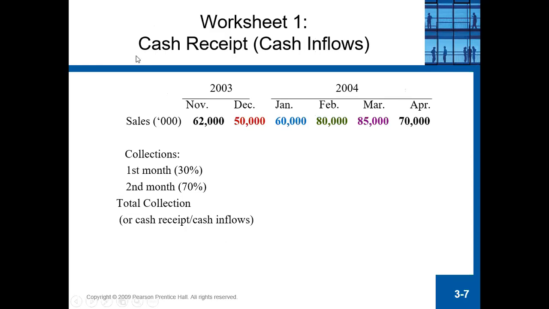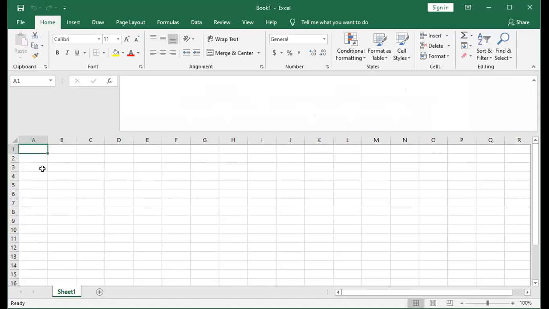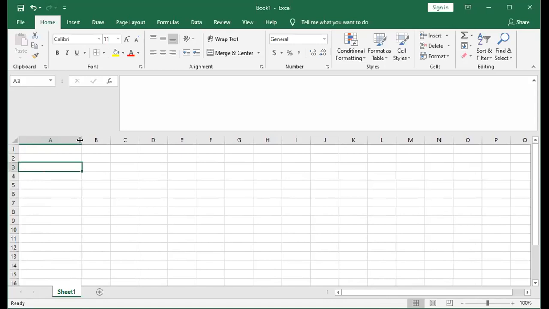So I show you using Excel. It's better, but I don't want you to answer in Excel. In exam, I don't want you to answer in Excel. I want you to come up with handwriting. Okay, why do I want you to do handwriting? Because I want to reduce the probability of copy paste. Okay, you just submit your friend's answer. So I don't want it to happen. So in exam, you have to do it in handwriting. All right, so it's okay.